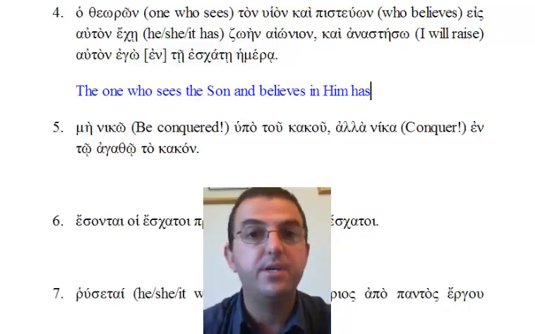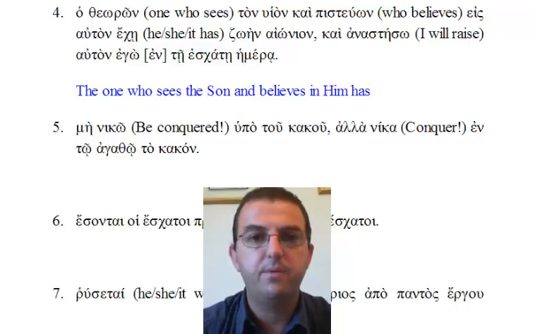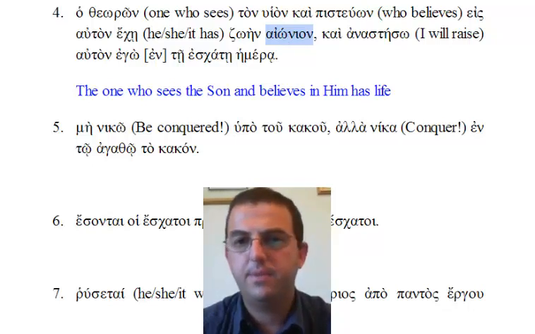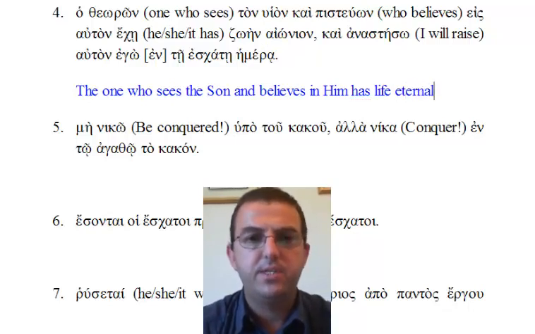Next we look for a direct object. It's typically something in the accusative case. It's going to be the direct object of the verb has. And we find it over here, zoen. Zoen means life. The one who sees the sun and believes in him has life. And the word life is modified by an adjective that is also feminine, singular, accusative, ionion, literally meaning eternal. So we have the one who sees the sun and believes in him has life eternal. That is ho theoron ton hion kai pistuon es auton eche zoen ionion.